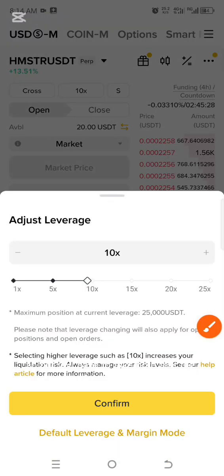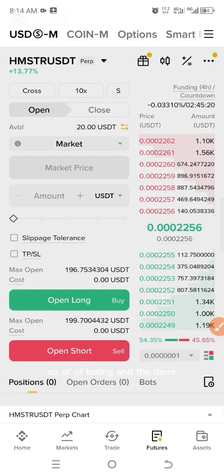But you have to take note that the higher the leverage, the more the risk and the more the chances of getting liquidated, or of losing, and the higher the leverage, the more you can easily make money.